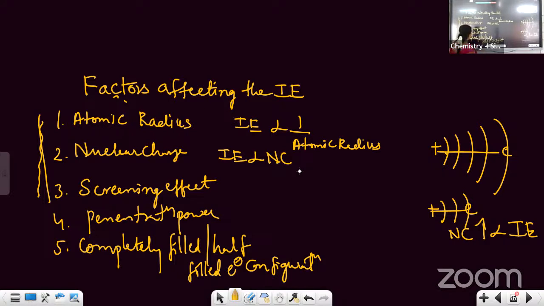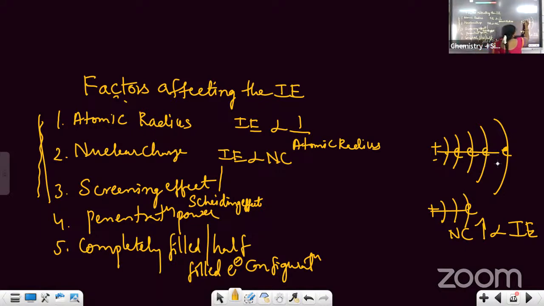The next is the screening effect. What is the meaning of screening effect? The other name for screening effect is also called the shielding effect. What does it mean? Suppose this is the atom we are having. So here, when you take an atom, you don't have electrons only in the outermost orbit. You'll be having electrons in the inner orbits also.